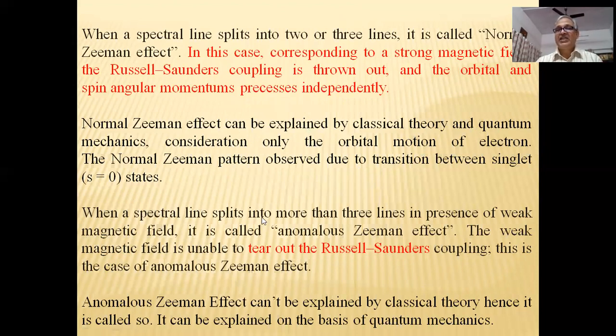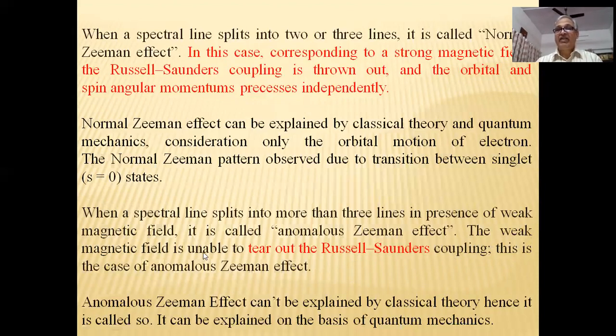When a spectral line is split into more than 3 lines in the presence of a weak magnetic field, it is called the anomalous Zeeman effect. In the case of the normal Zeeman effect, the magnetic field is strong, but in the case of the anomalous Zeeman effect, the magnetic field is weak.